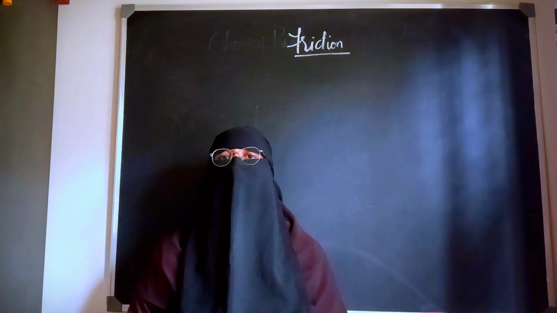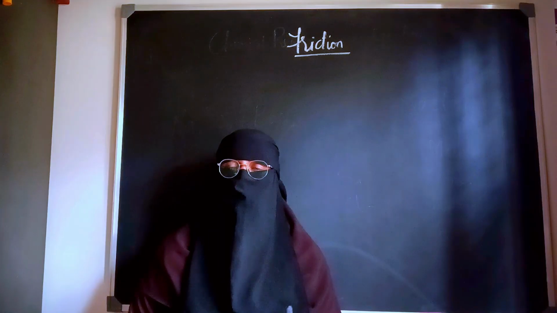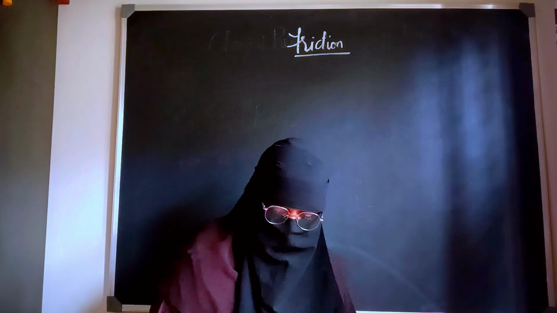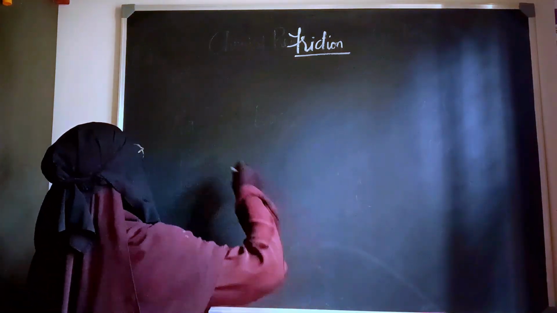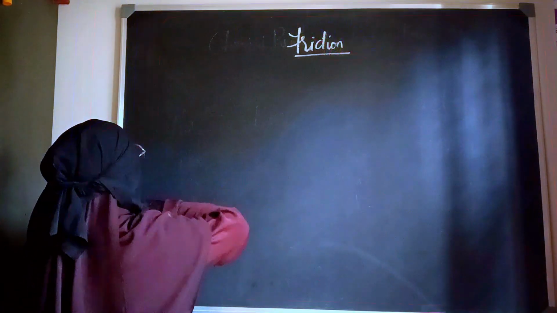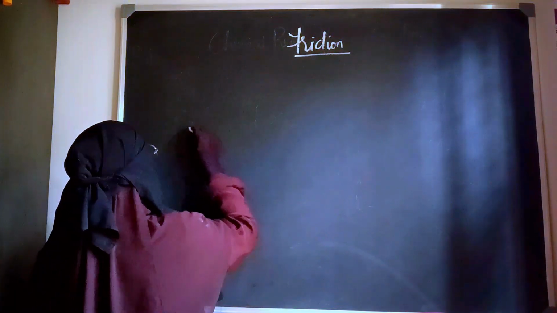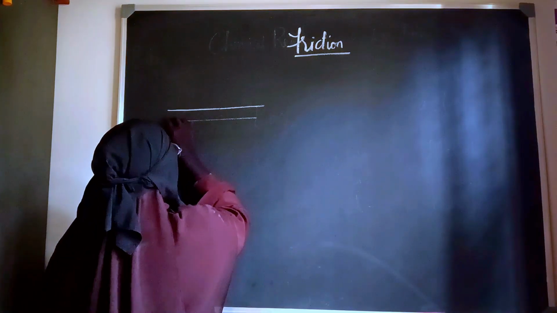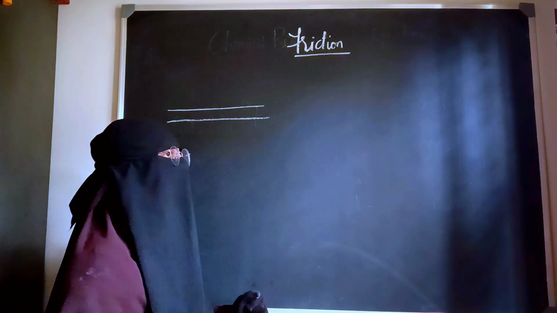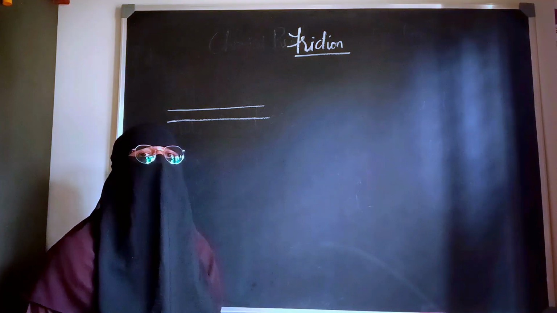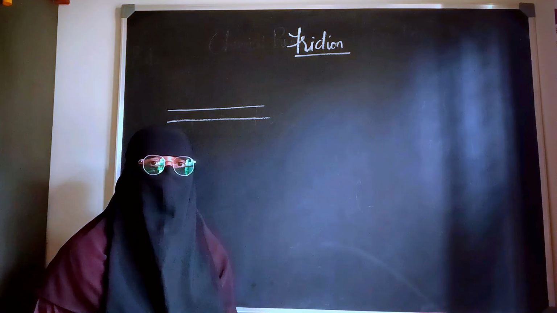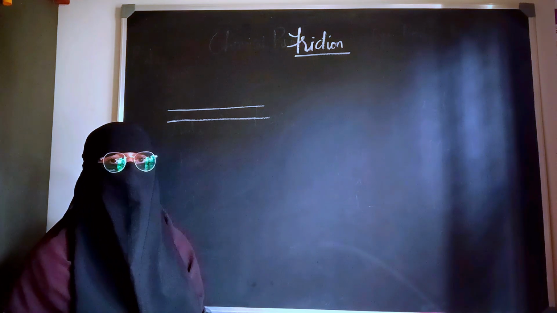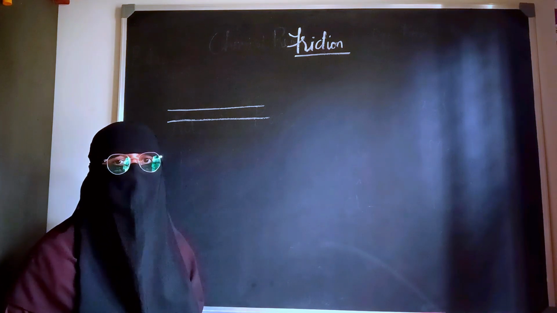Now coming to the characteristics of friction, or what are the factors on which friction depends. To talk about the frictional force, let us first see how this frictional force comes into existence. Think, children, that there are two surfaces over here. I told you that whenever these two surfaces come in contact with each other, frictional force arises. Now how does this frictional force come into existence? That is what we are going to see over here.